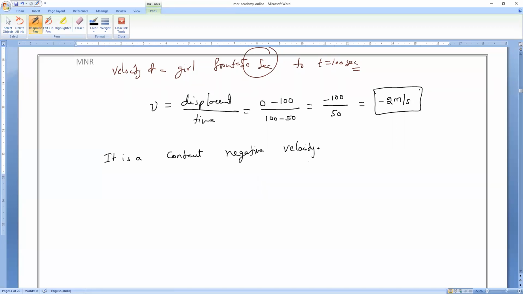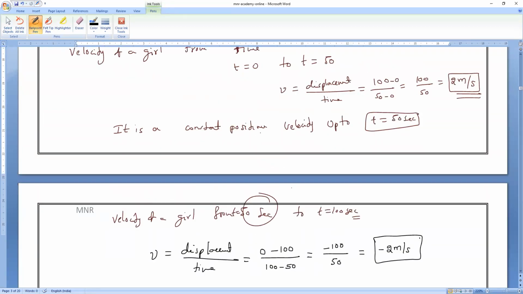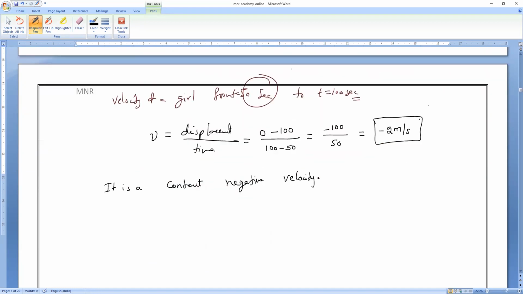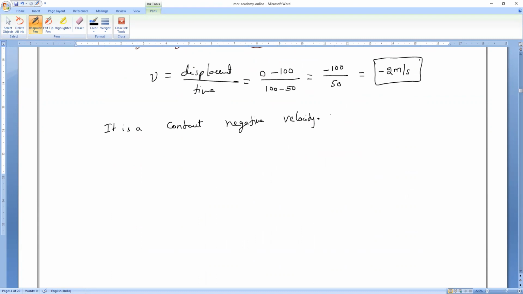Yes, please, everybody. It is a constant positive velocity up to 50 seconds. And it is a constant negative velocity from where to where, guys? From 50 to 100 seconds. It is a straight line, and a straight line means it's a constant only, correct? Yes, sir, that's what I'm saying. I'm not saying anything new.